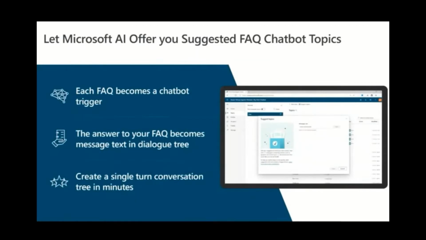We can leverage Microsoft AI to get suggested FAQ chatbot topics. So we can give the URL of the FAQ web page link, and it will give us some suggestions in the form of topics. And I'll actually show you once we go to the browser window.